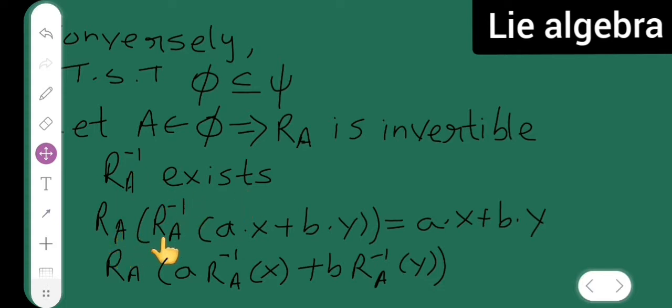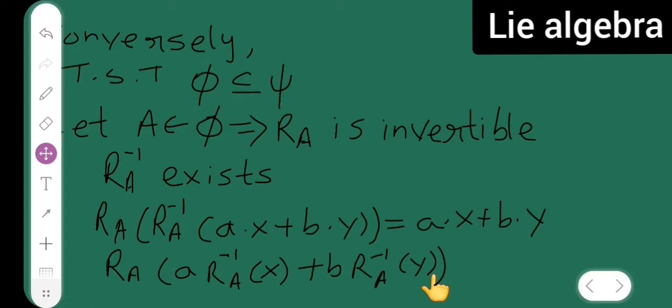Therefore RA of RA inverse of Ax plus By is equal to Ax plus By, which is nothing but RA of A into RA inverse of x plus B into RA inverse of y. Okay, I will continue on the next part.